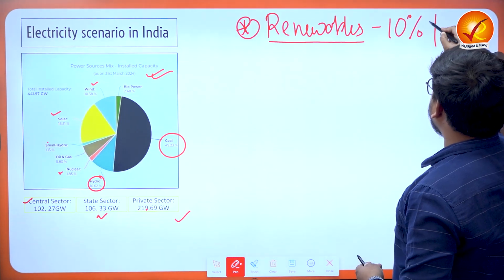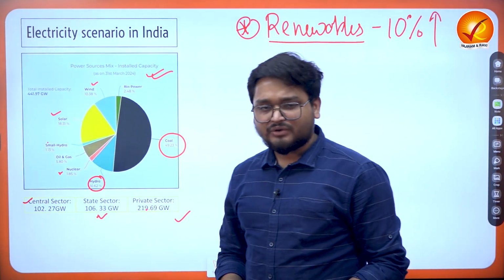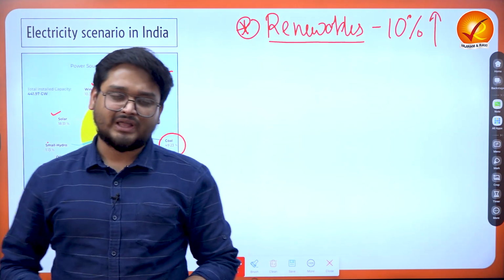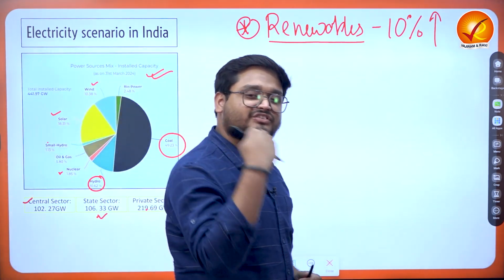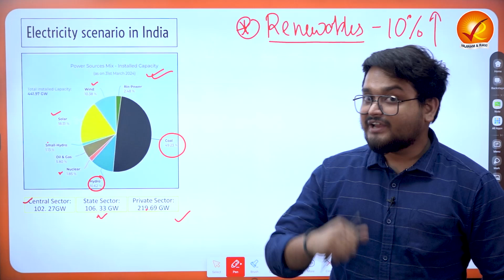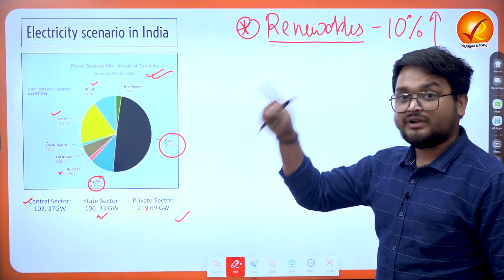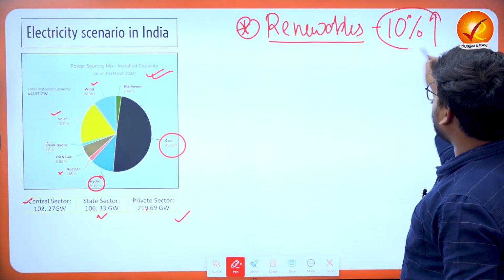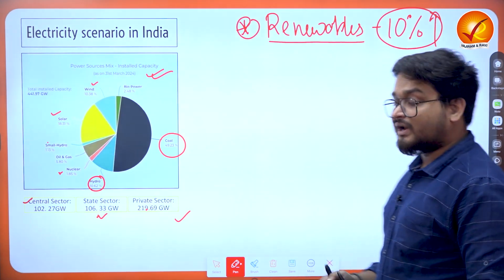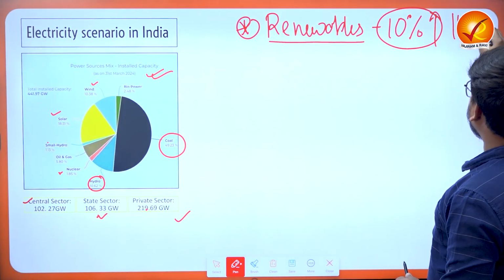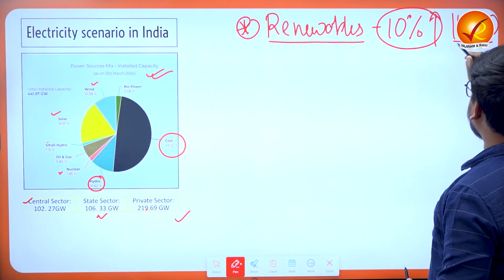This is the main component that we want to aggressively promote as a country going towards sustainable power sources. The government over a period of 1 year has increased renewable energy by around 10%, or to be exact, by around 4 gigawatts of power.